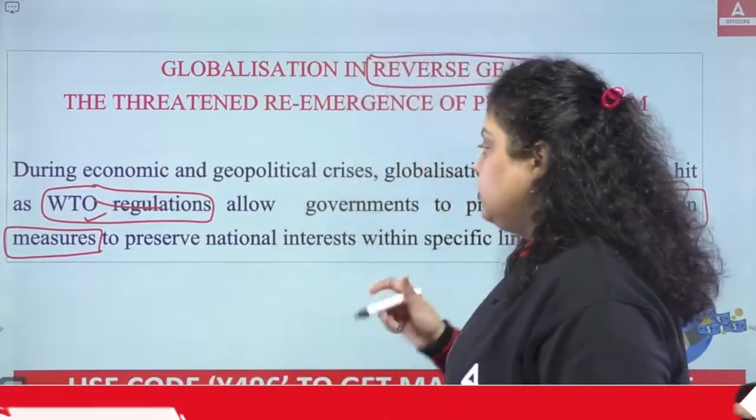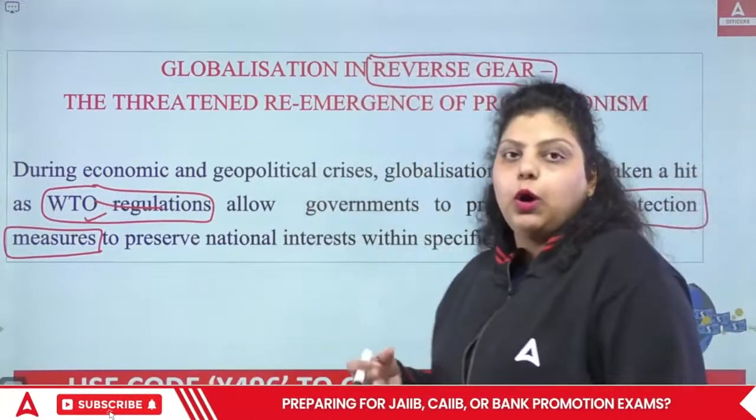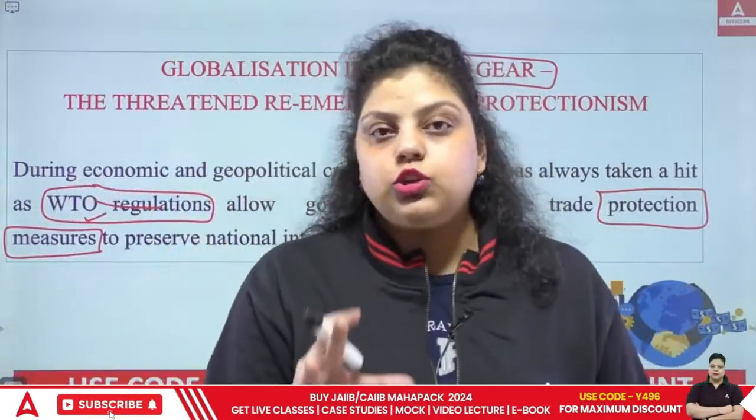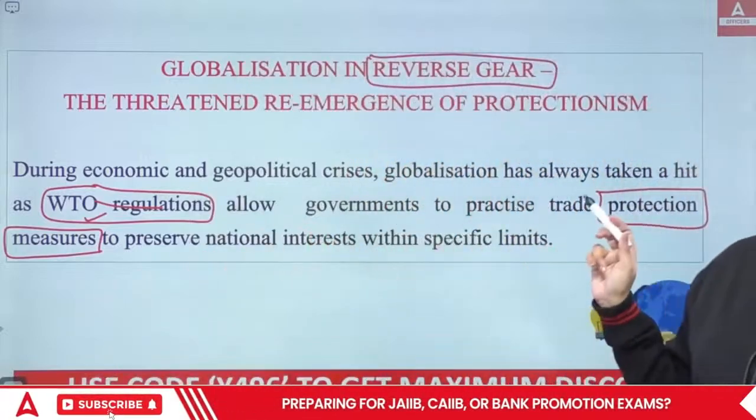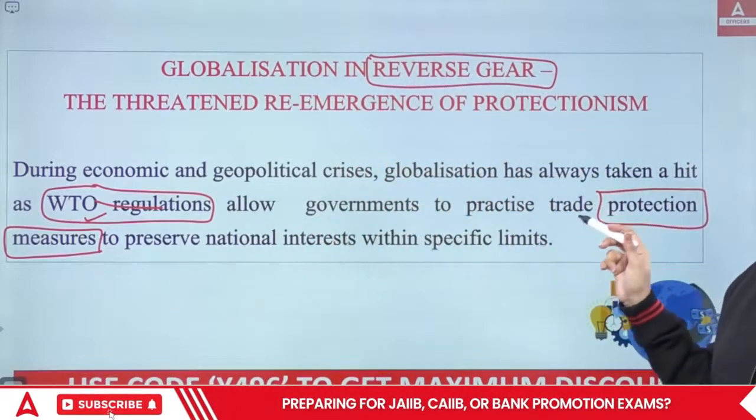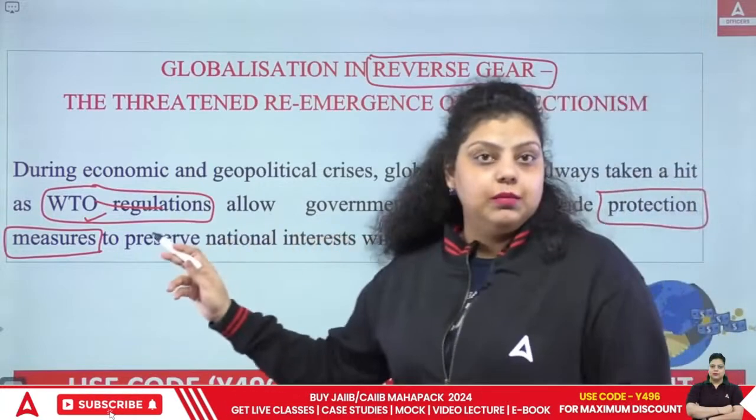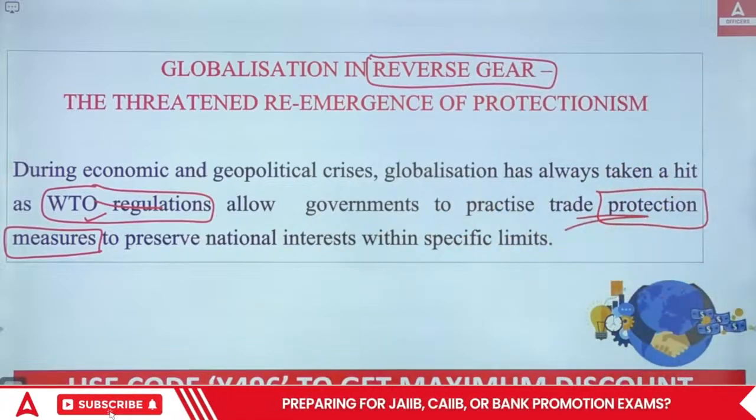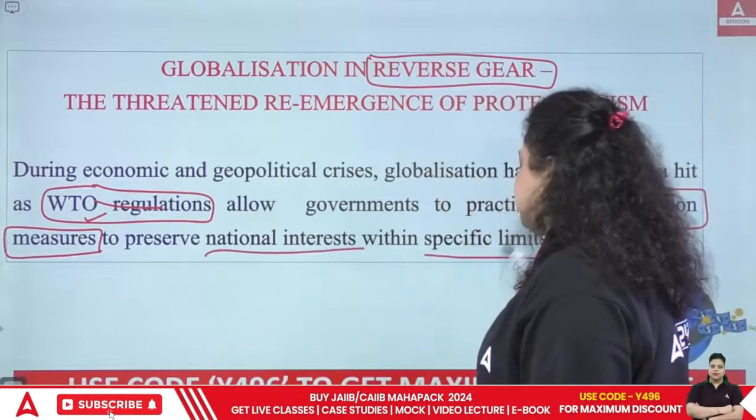Okay, to remove these kinds of disadvantages, because globalization is not helping you to grow or develop yourself, you can put certain restrictions on globalization, and that's what we are talking about here. During economic and geopolitical crises, globalization has always taken a hit, as WTO regulations allow governments to do what? To practice trade protection measures to preserve national interest within specific limits.